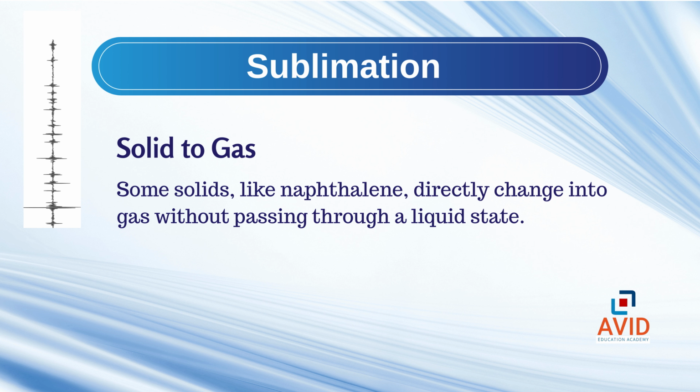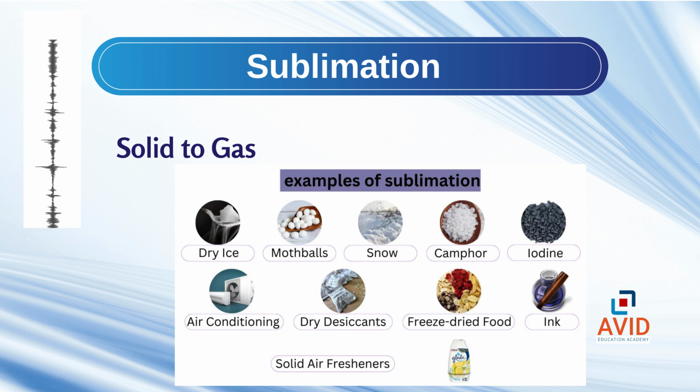Sublimation. Sublimation is the process where a solid changes directly into gas, skipping the liquid stage. The best examples are naphthalene balls and camphor, kapoor. They slowly disappear when left in open air. Because they don't melt, they directly become vapors.